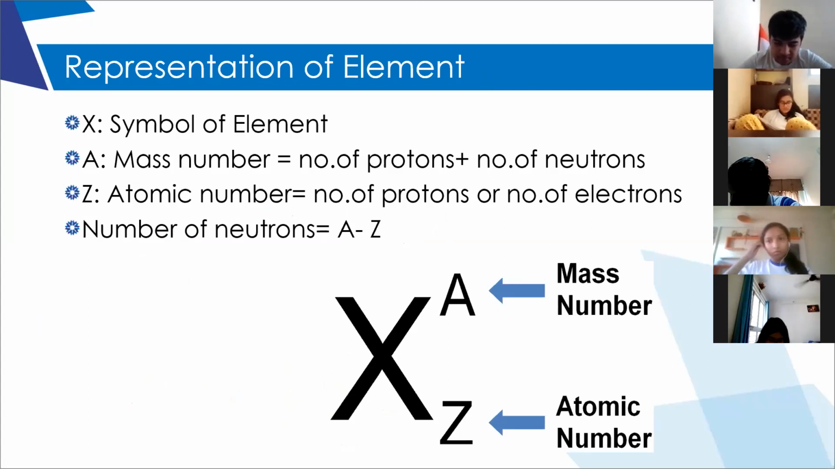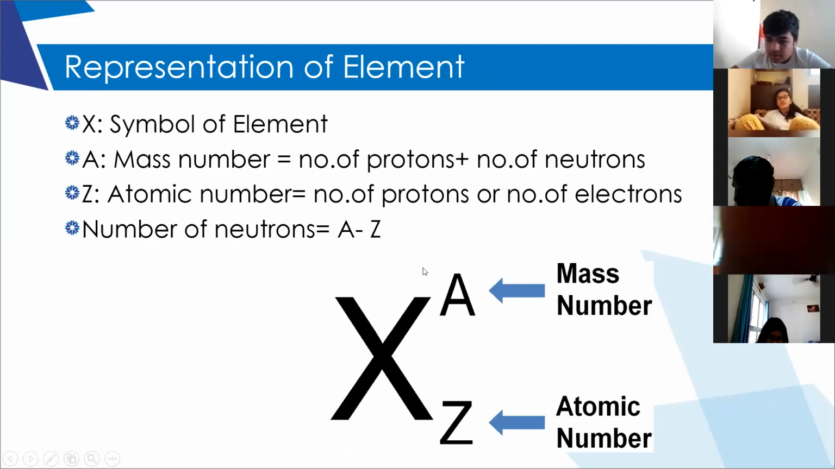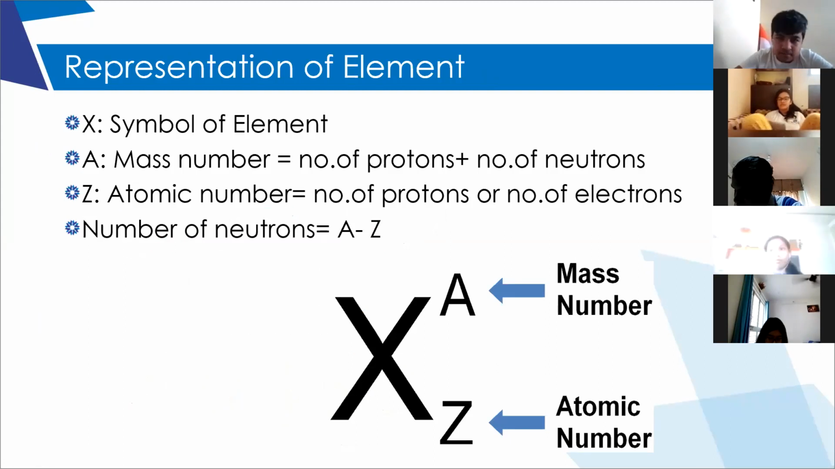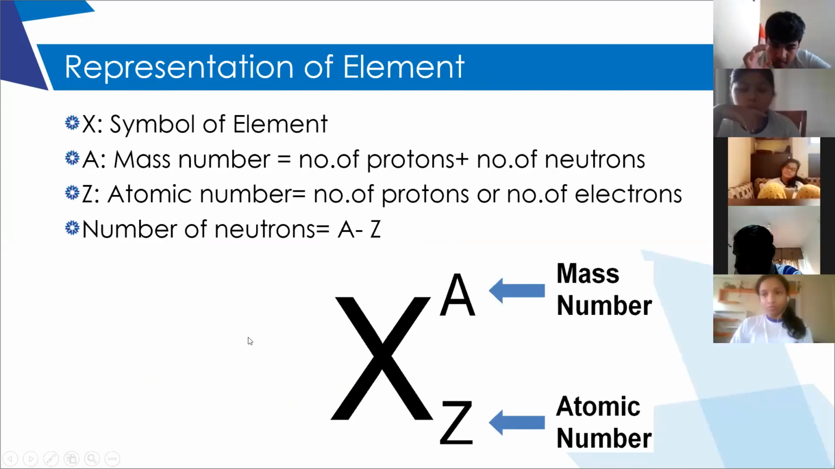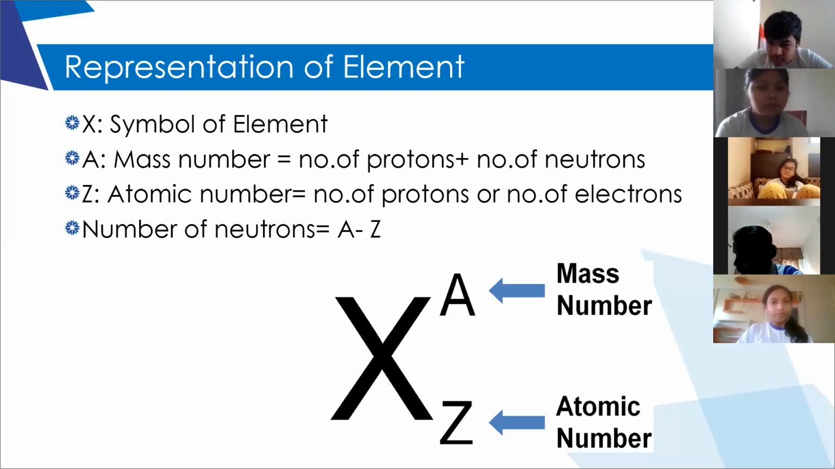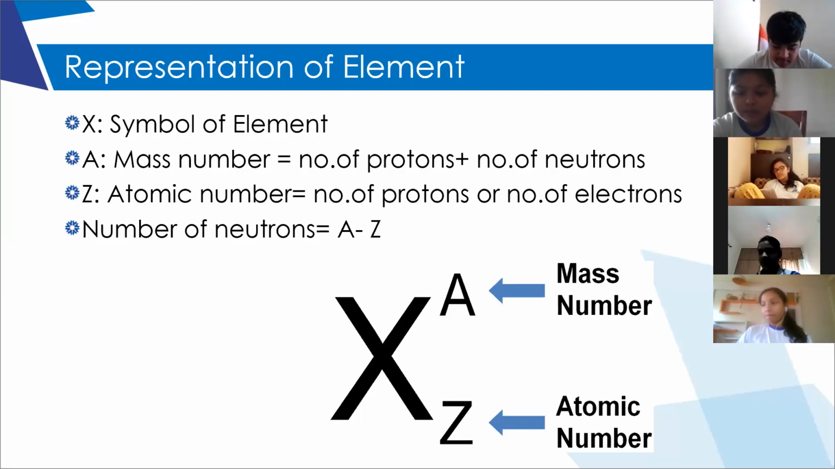Did you calculate the number of neutrons? 16 neutrons. Next, potassium. Could you repeat for phosphorus, ma'am? Due to a connectivity issue, I missed it. Phosphorus: atomic number 15, mass number 31. So you have to calculate the number of neutrons.